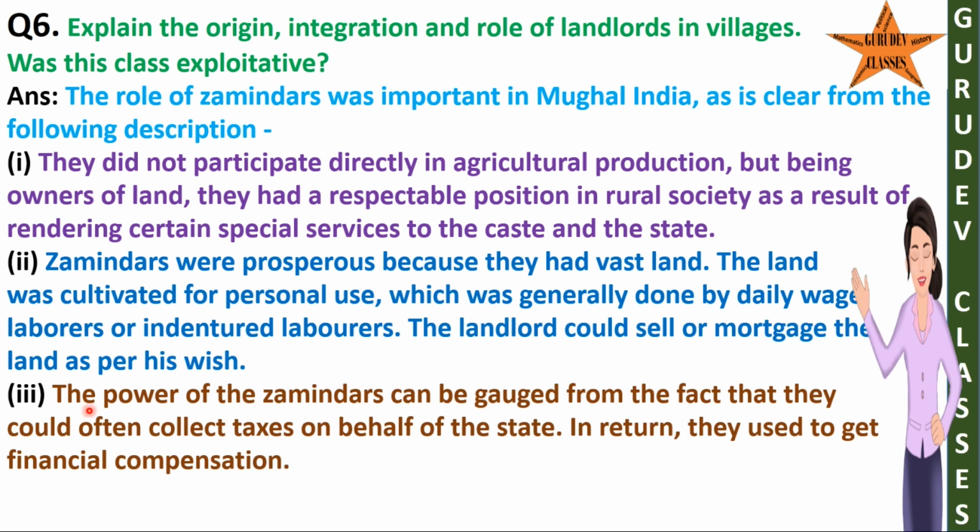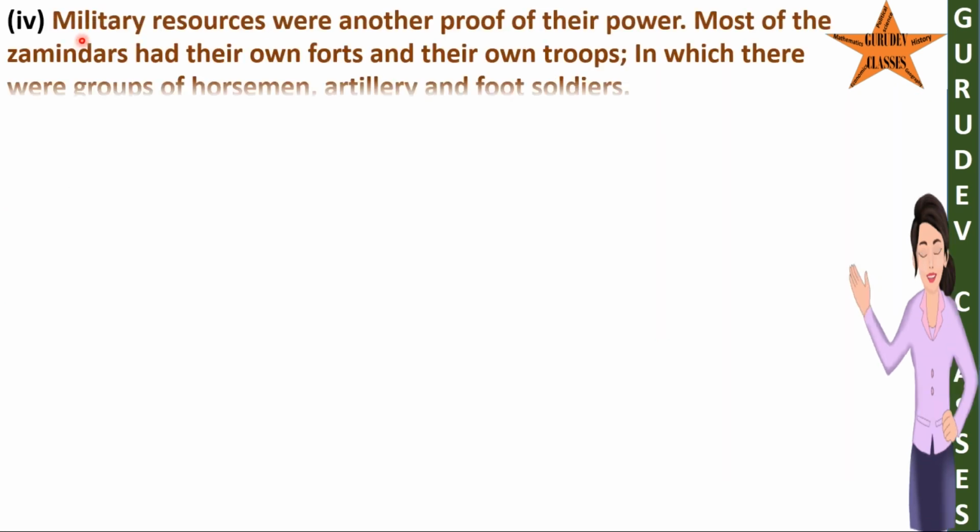3. The power of the zamindars can be gauged from the fact that they could often collect taxes on behalf of the state. In return, they used to get financial compensation. 4. Military resources were another proof of their power.